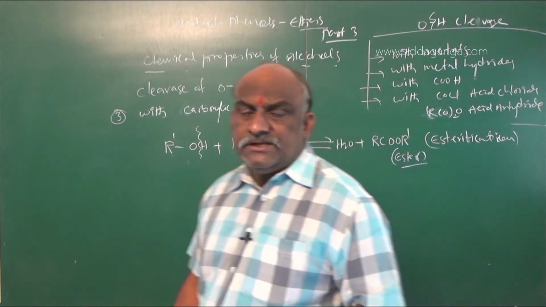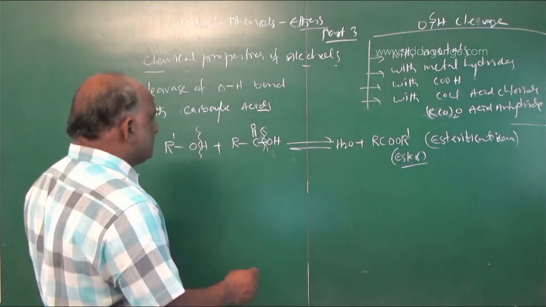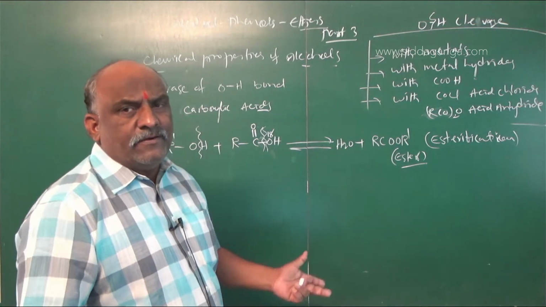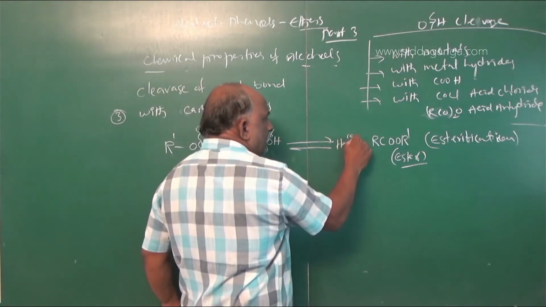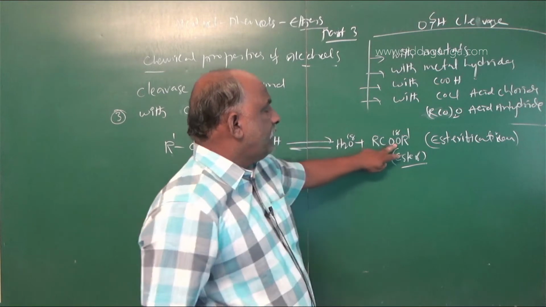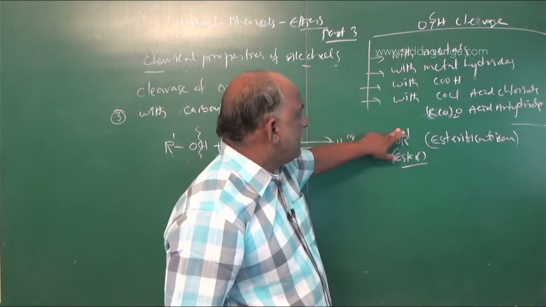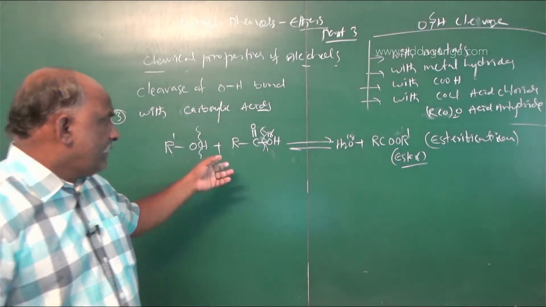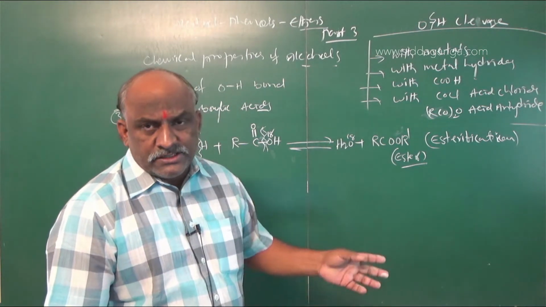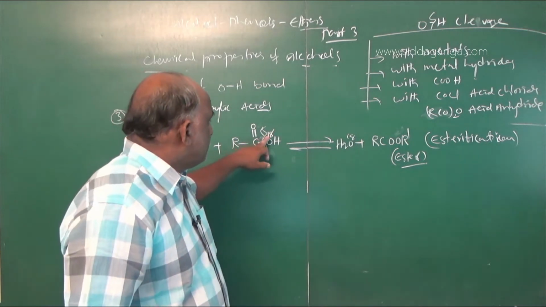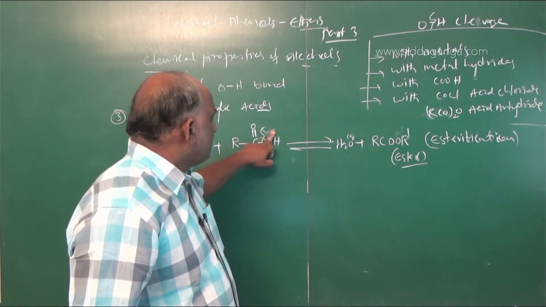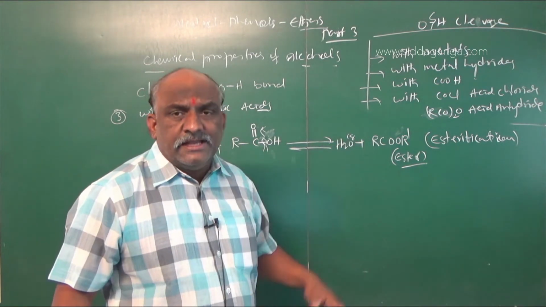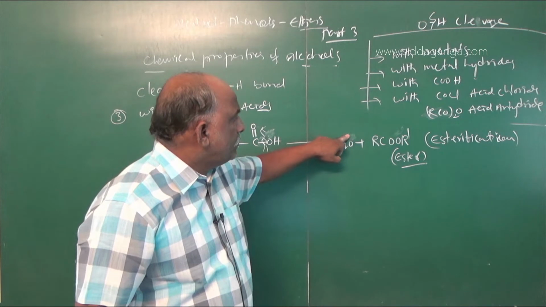To avoid confusion from the examination point of view, sometimes they give O18, the oxygen-18 isotope. The answer is that O18 will be in the water molecule, not here in the ester. Here there is no O18. Some reactions are asked with respect to oxygen isotopes. We have to find whether the oxygen isotope is present in the water molecule or in the ester. So my dear students, don't get confused.